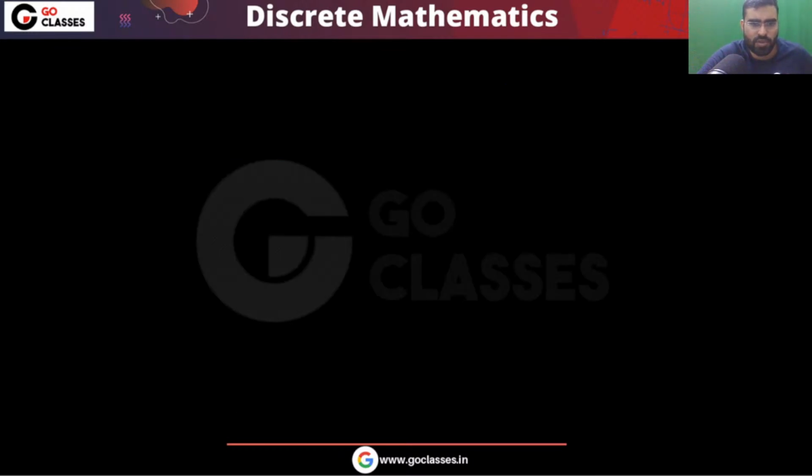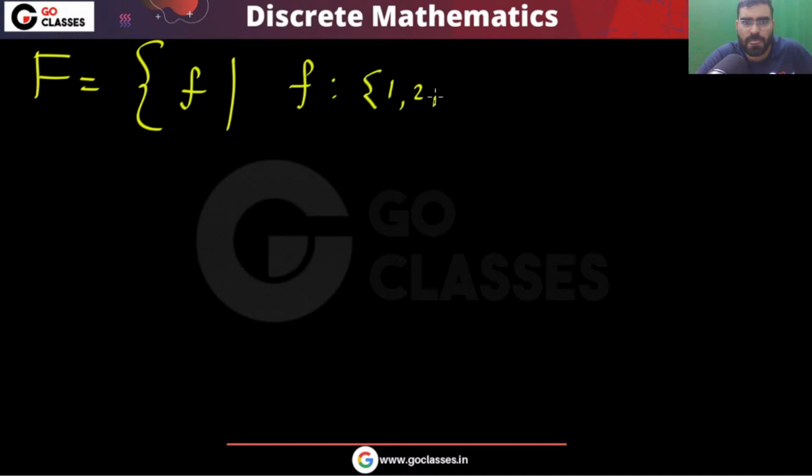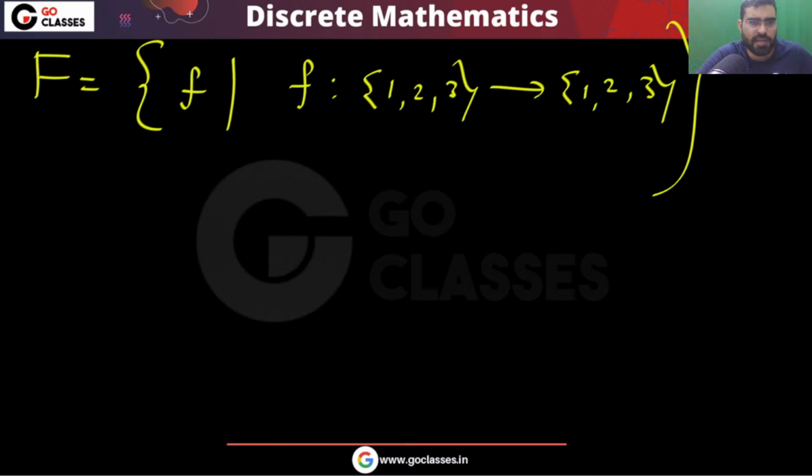Let me tell you what this question is saying. First of all, what is F? F is basically a set of functions from {1, 2, 3} to {1, 2, 3}. So this capital F is a set of functions from {1, 2, 3} to {1, 2, 3}. On this set capital F, you are defining a relation.